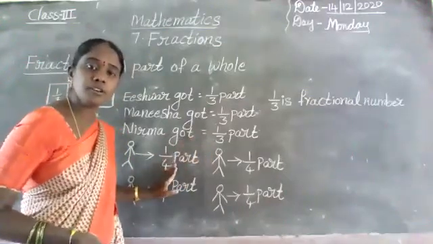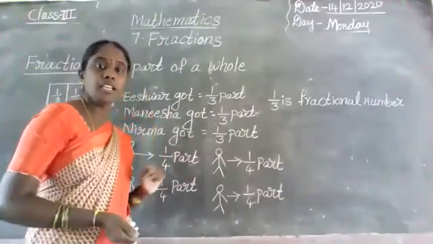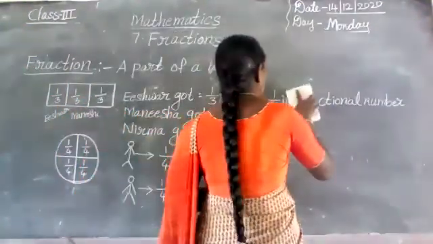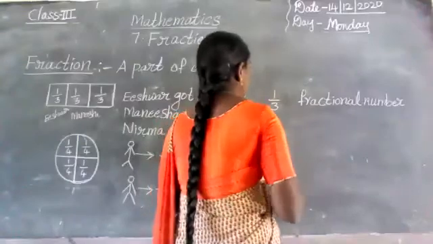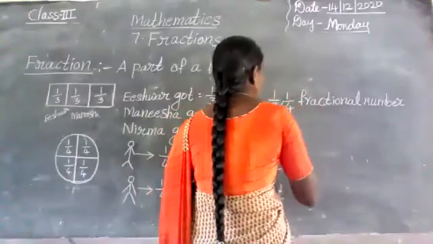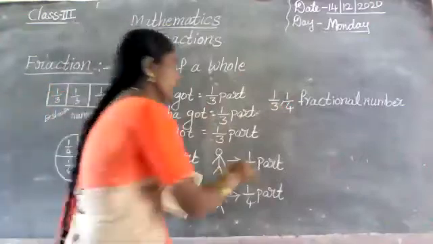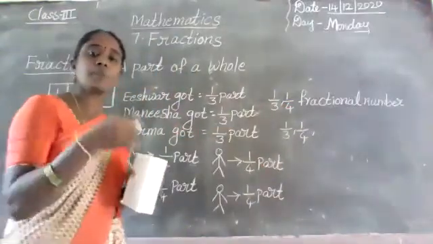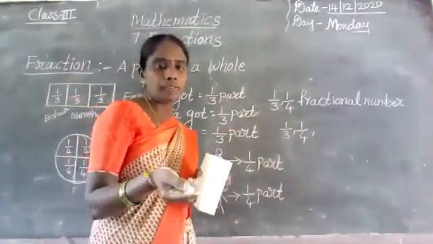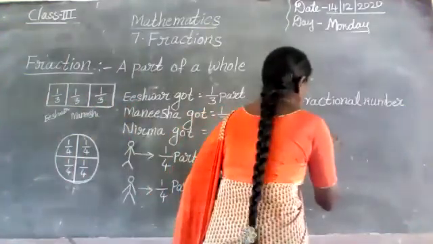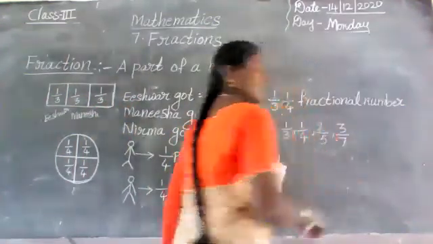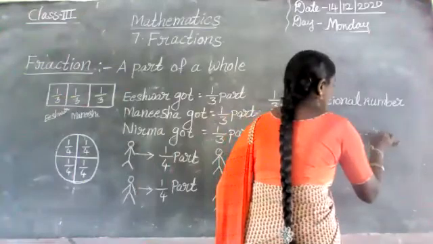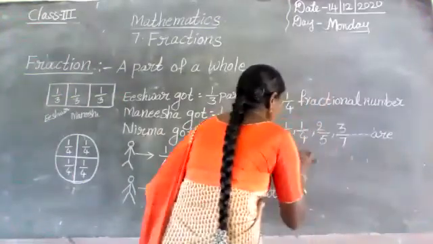Here 1 by 4 is also a fractional number. Okay. Here 1 by 3, 1 by 4 are fractional numbers. Next, some more fractional numbers: 2 by 5 and 3 by 7. These are also fractional numbers, and so on.